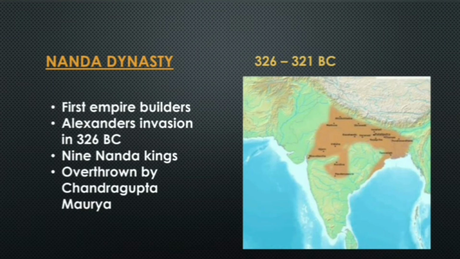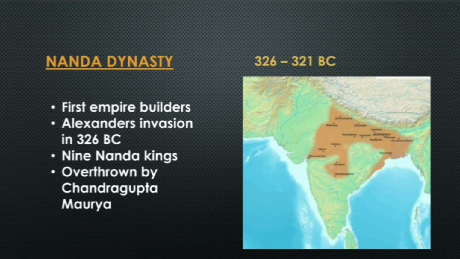So in the figure, we can see the extent of the Nanda Empire. From a small Magadh kingdom, now the kingdom emerged to a larger part. And Alexander's invasion in 326 BC also took place during the Nanda reign. Nine Nanda kings are listed in the history, those who ruled in the Magadh region. Nandas were overthrown by Chandragupta Maurya. So the last Nanda king was overthrown by Chandragupta Maurya in 321 BC, and